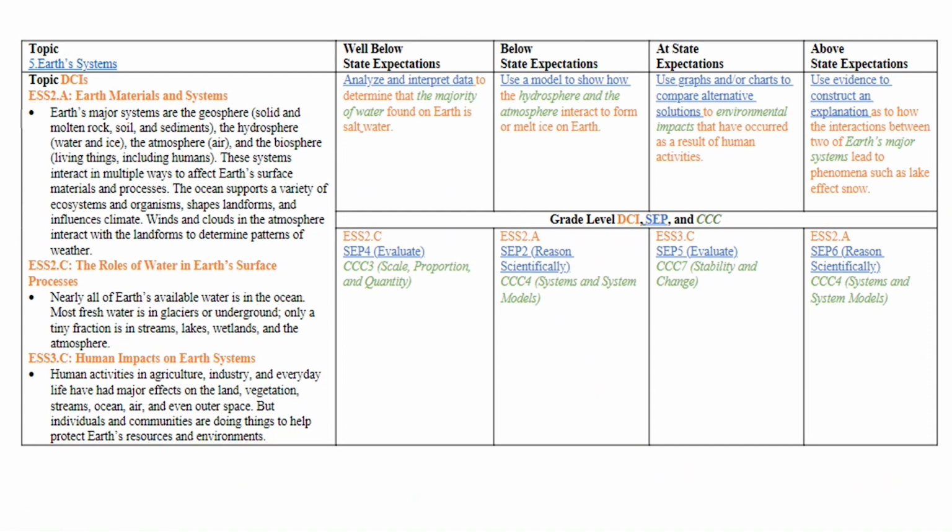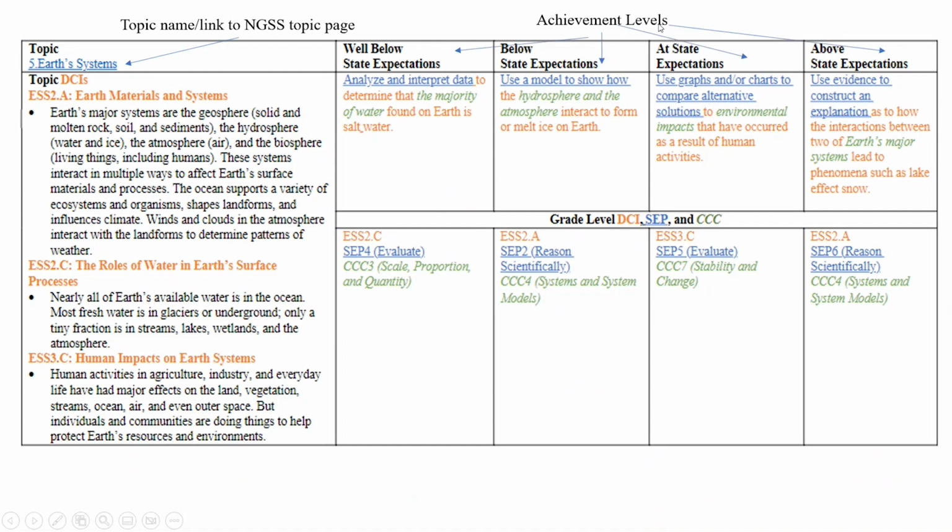Next, I'm going to walk you through how to read each of the ALD pages. All the ALD pages follow the same format. In the top left corner is the topic name and link to the NGSS topic page. You can see here that it's 5.Earth Systems. That indicates that it's a 5th grade standard topic, and the topic name is Earth Systems. If you're looking at an online version, you can click on that link and it'll take you to the NGSS page for that topic.